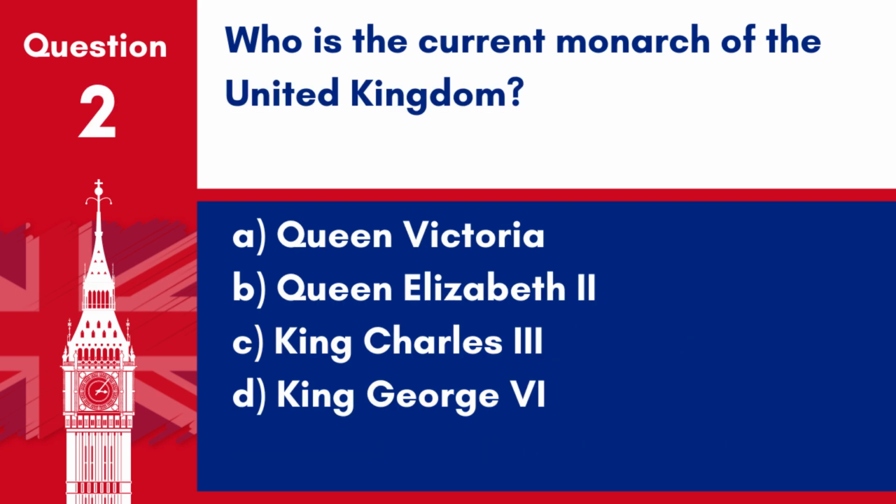Question 2. Who is the current monarch of the United Kingdom? A. Queen Victoria. B. Queen Elizabeth II. C. King Charles III. D. King George VI. Answer. C. King Charles III. King Charles III is the current monarch following the reign of Queen Elizabeth II.